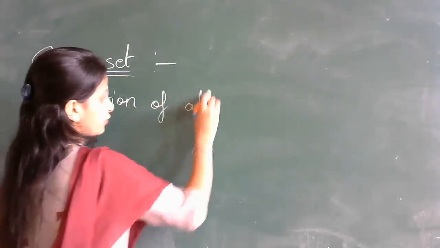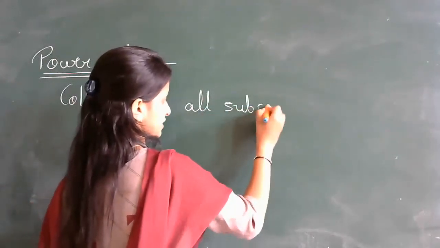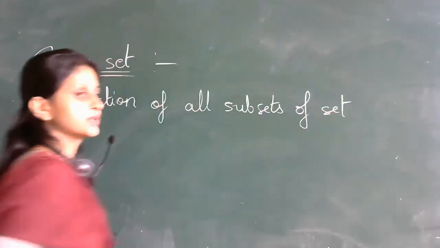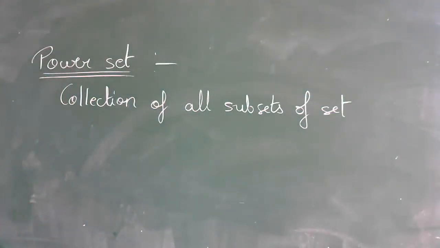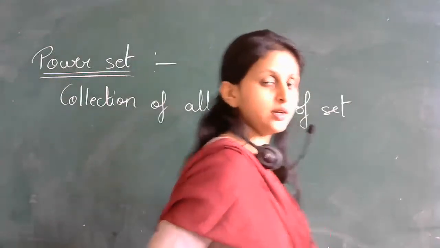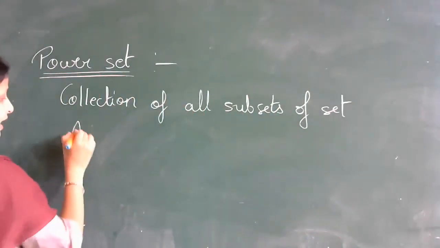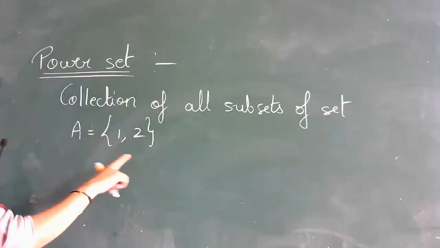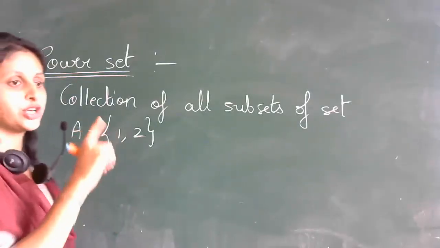Collection of all subsets of a particular set. It is collection of all subsets of a set. Now suppose I have A is equals to {1, 2}. Suppose this is my set A, which contains 2 elements.